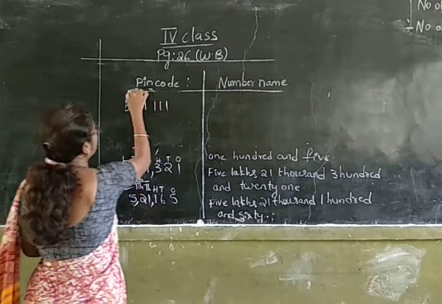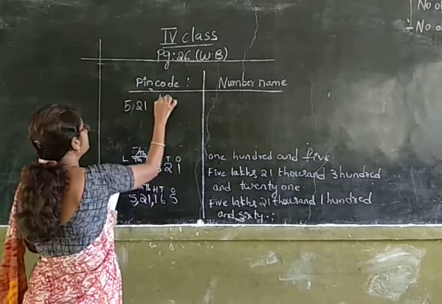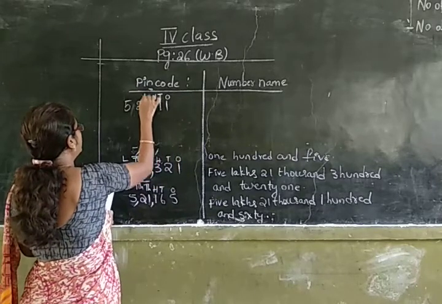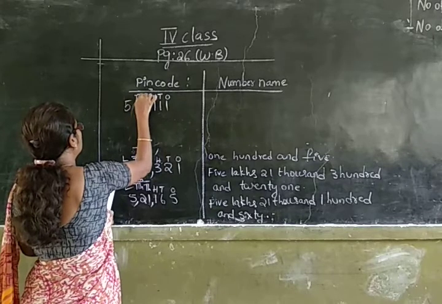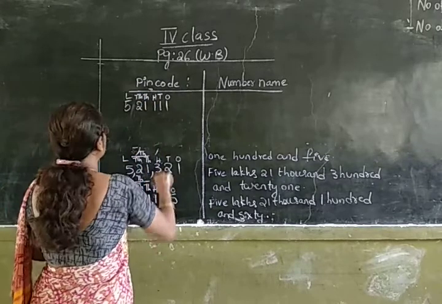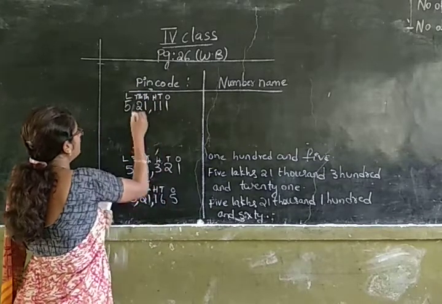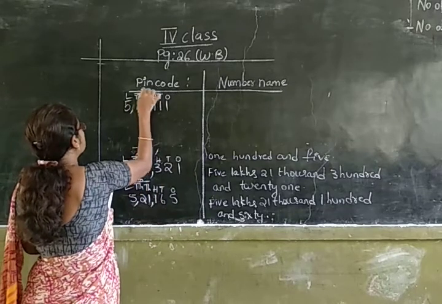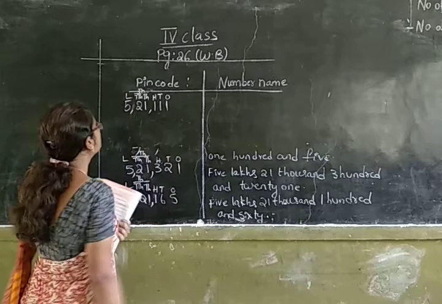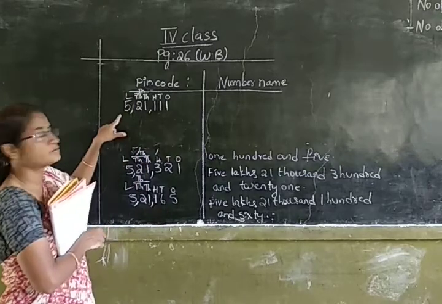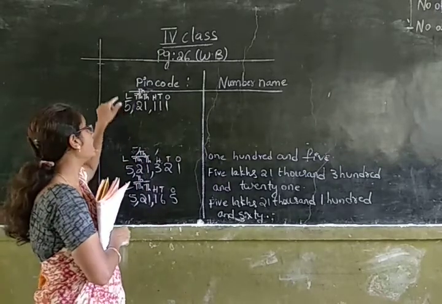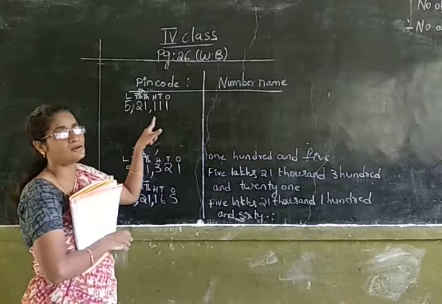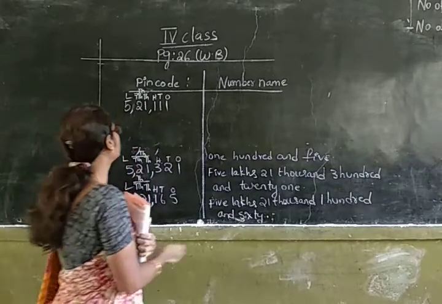So first let us write down the places. Ones, tens, hundreds, thousands, 10,000s, lakhs. You have to place the comma after hundreds place and 10,000s place. Thousands and 10,000s come under thousands period. Now you can read this number as 5,21,111.